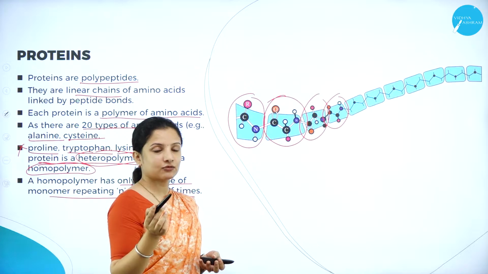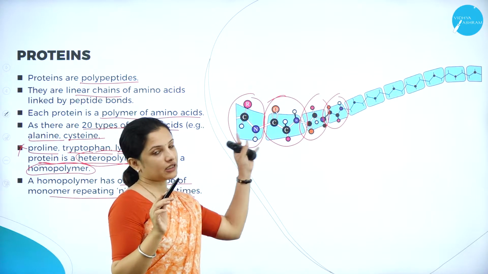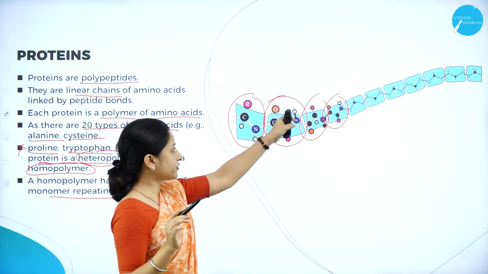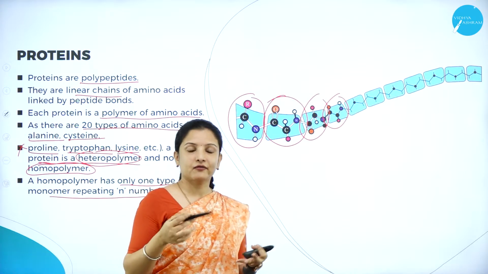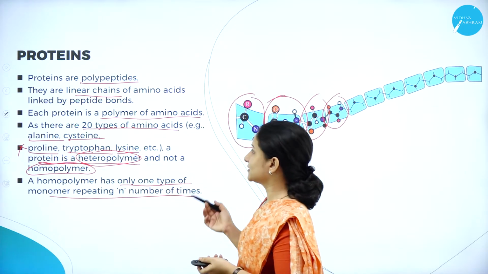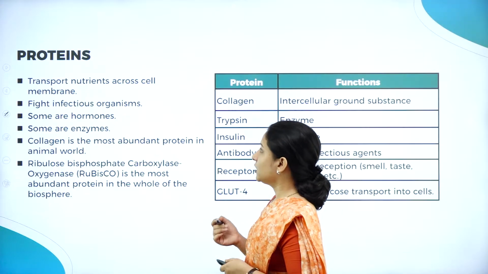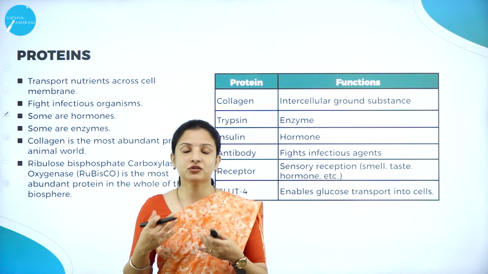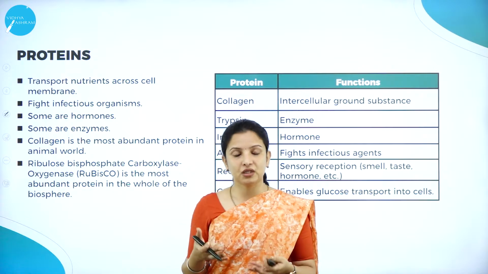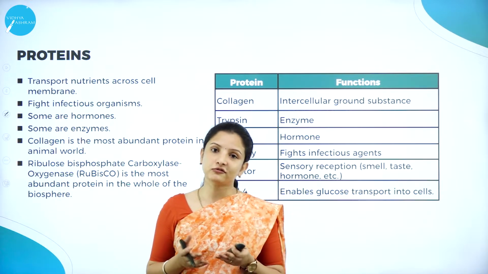But in this case, different types of amino acids are joined together to form a chain. Therefore, it is a heteropolymer. So, this is the general characteristic or general structure of a protein. And there are various uses of proteins to human beings. We shall see what the different uses of proteins are here.